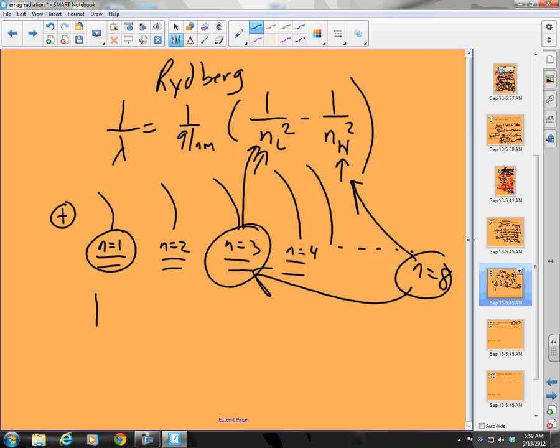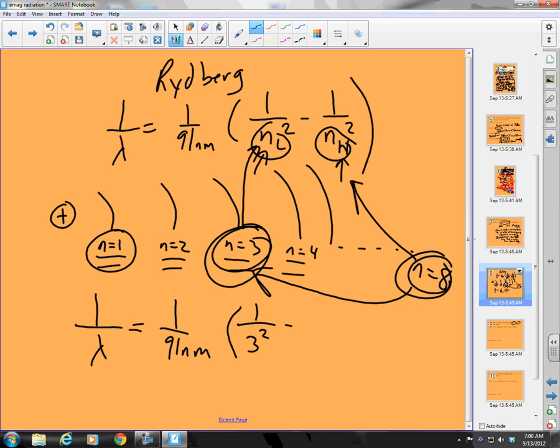So let's solve this. 1 over lambda is equal to 1 over 91 nanometers times 1 over NL squared, NL is 3, so 1 over 3 squared, minus NH is 8, 1 over 8 squared. Good. Now, we have to be careful with the calculator here, folks.